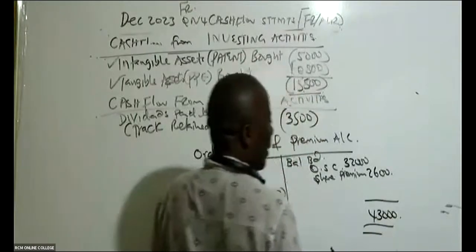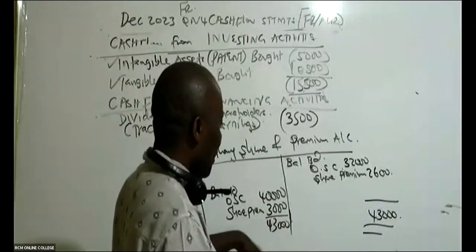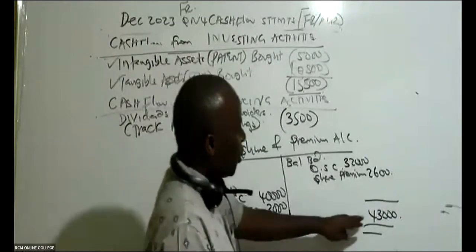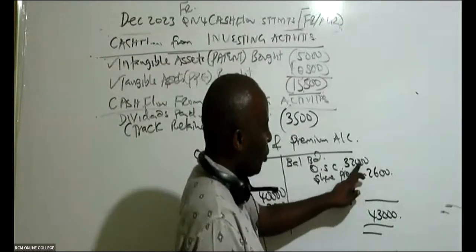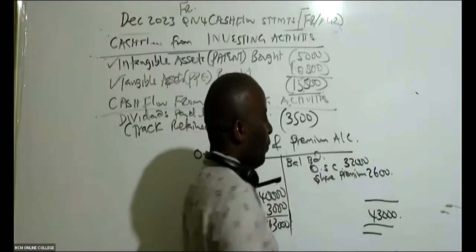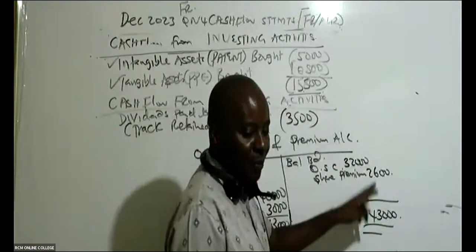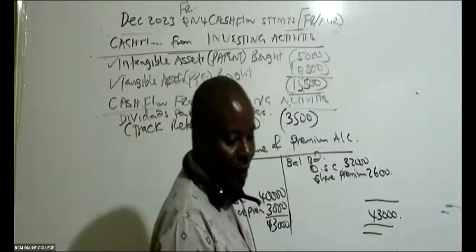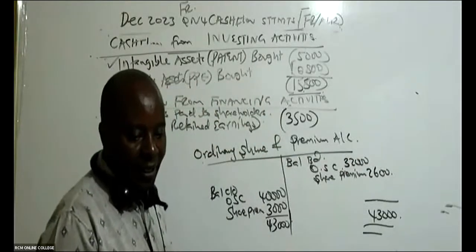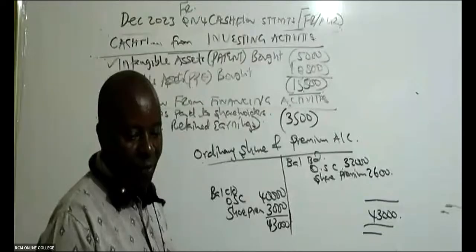Balance your account. So when I balance my account, I can see this side is bigger. Then this will be 3,000 minus 2,600 minus 2,000. Can you give me something here, ladies and gentlemen? What is the balancing figure?